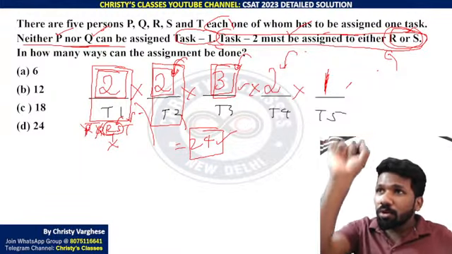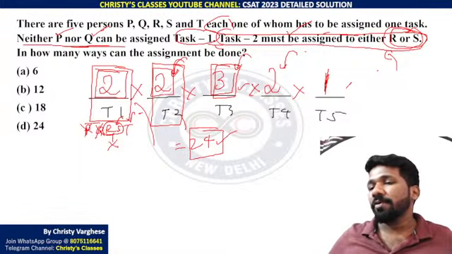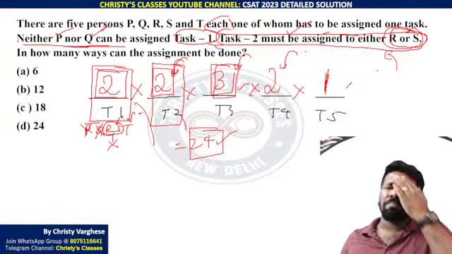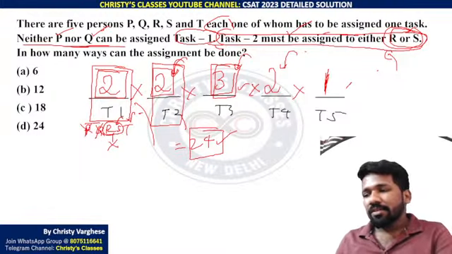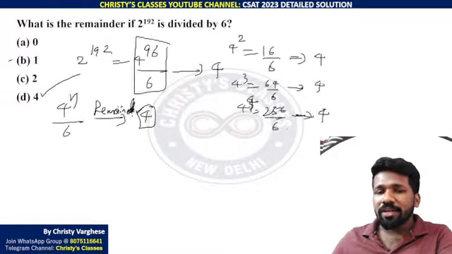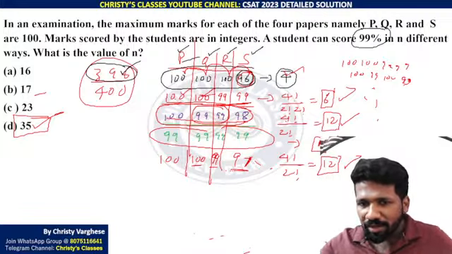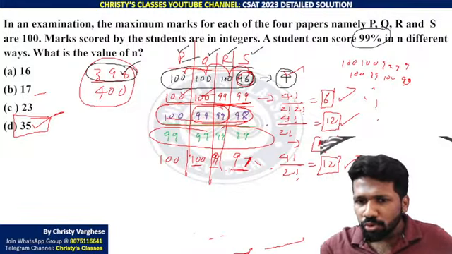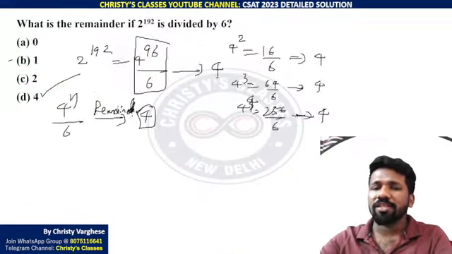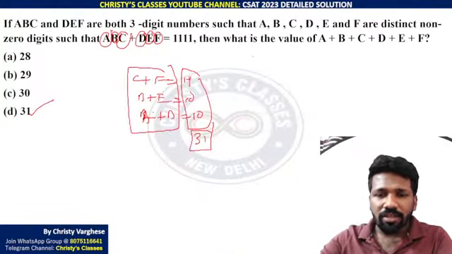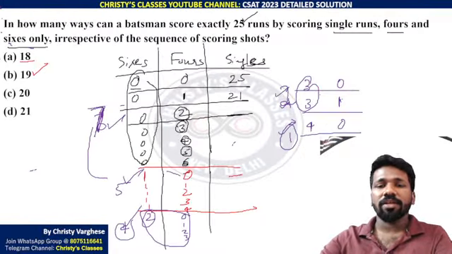So listing out all the possibilities is very tedious here. That is why we use the fundamental principle of counting. Fundamental principle of counting is a principle to count things faster. Many questions we have used that directly or indirectly. Here also, after listing the major outcomes, you have used the fundamental principle of counting to do this anagram idea. This is also the fundamental principle of counting itself. Two other questions also we have used the same principle.